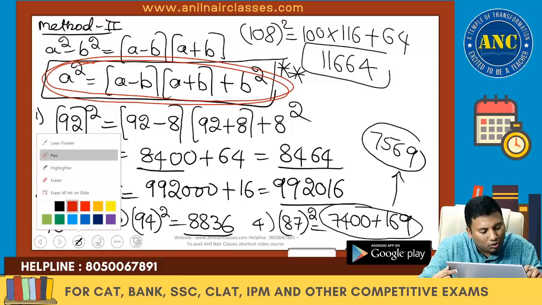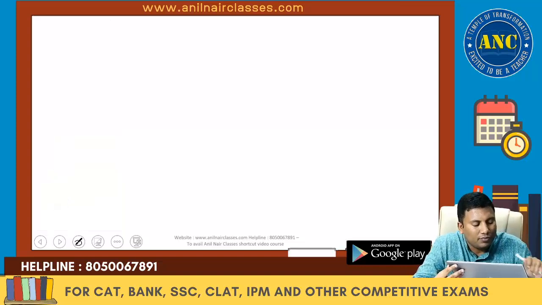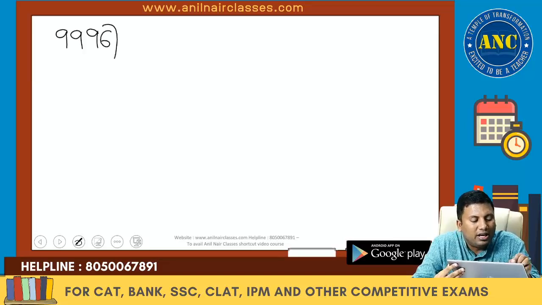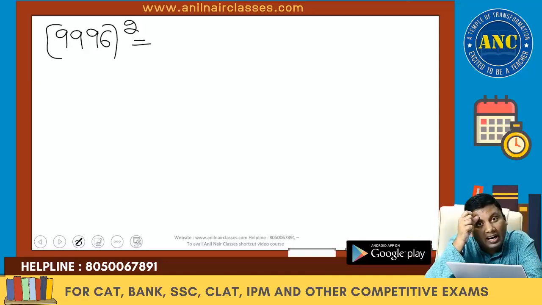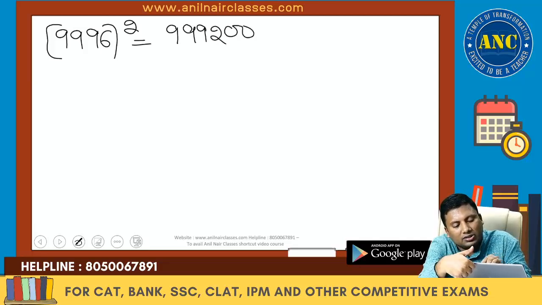Let us do a few more questions orally so that you will understand how you can save a lot of time. Suppose the question is 996 whole square. Please drop your pens in case you are writing. See the screen. 996 whole square. Start using your mind. Your mind is more powerful than anything else. 996 minus 4 is 992. 10,000 means 4 zeros. Plus 4 square, 16.